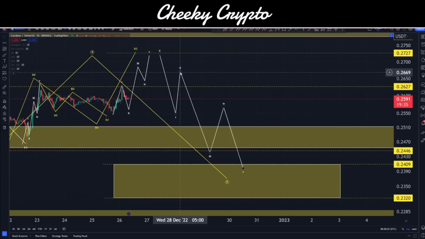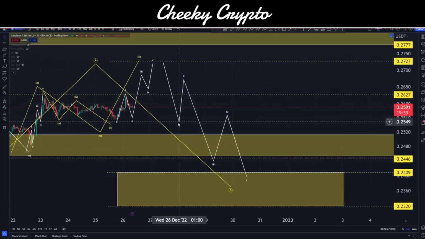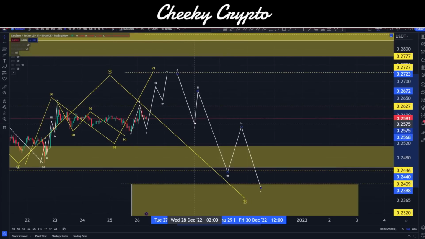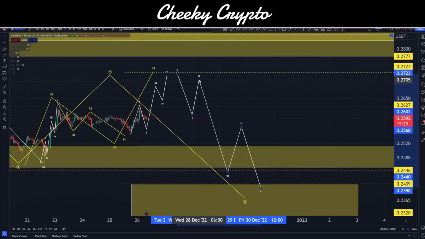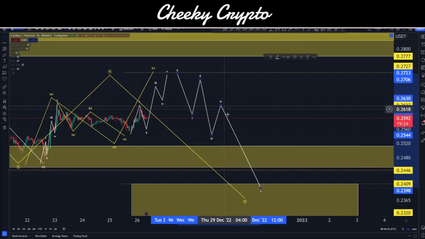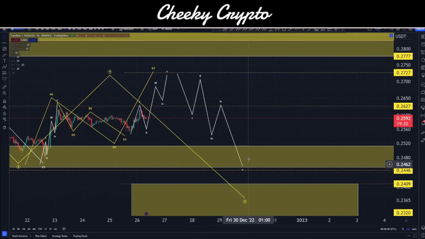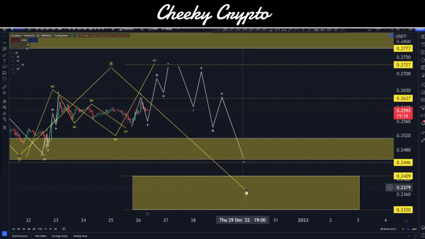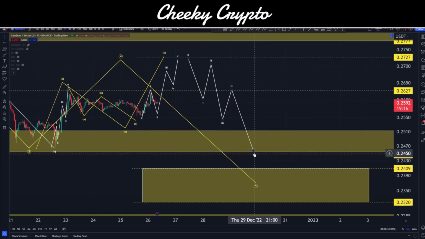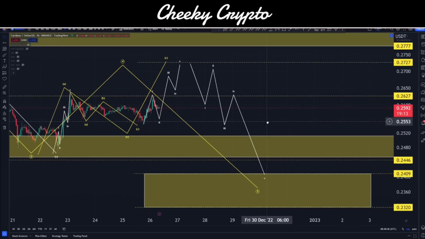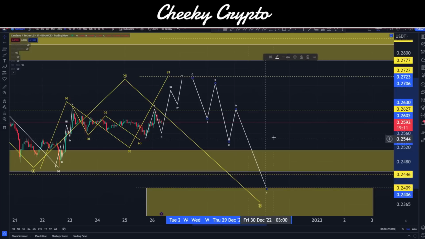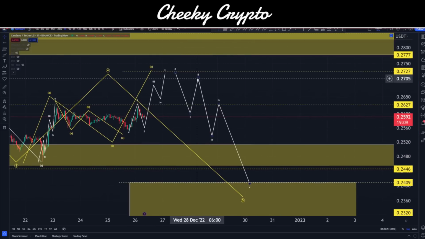Then, of course, we end up with one that is a little rarer to see, but you can see it nonetheless. You end up with something that looks like this, and we end up with again some overlap in there, and then a really big wave 5 like this. Now this one might fall short of our target. Shouldn't really. I mean, it might actually just reach that last little point like that. These particular ones are a little harder to see. These can be expanding or contracting diagonal structures.